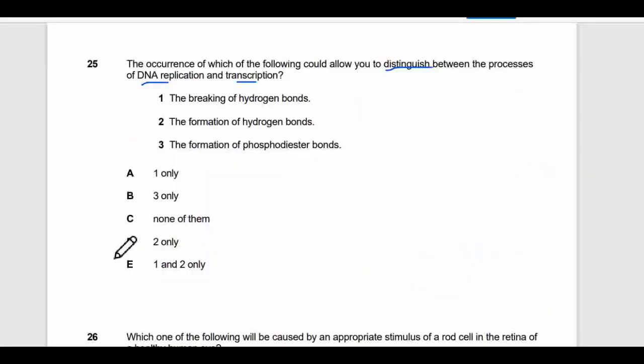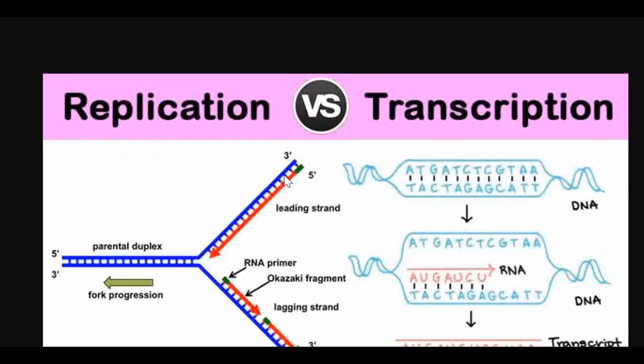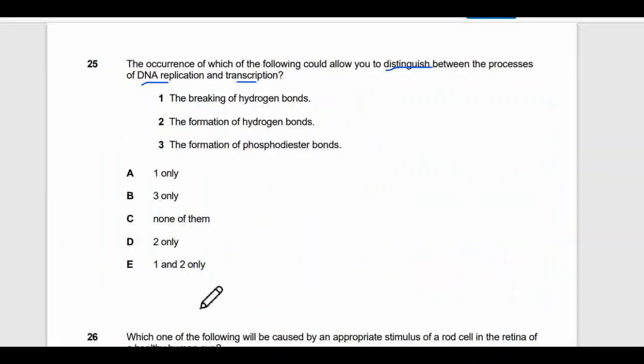But the second option is formation of hydrogen bond. Hydrogen bonds are breaking here, and in replication you can see the new hydrogen bonds are forming between the new DNA and the previous DNA strand, right? So this is true for this, and in transcription as well, new hydrogen bonds are formed between messenger RNA and the DNA strand. In both cases, hydrogen bonds are formed. So this couldn't be correct as well.